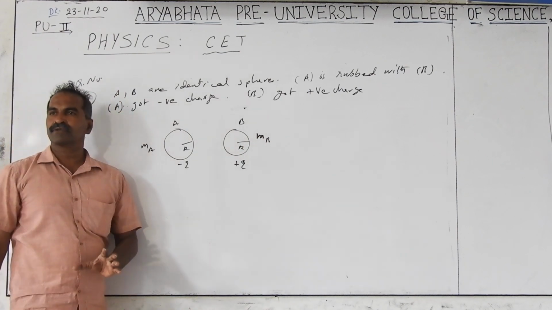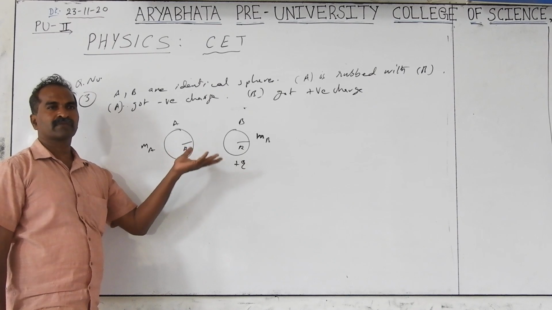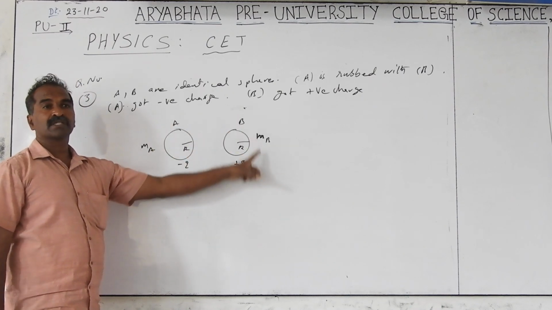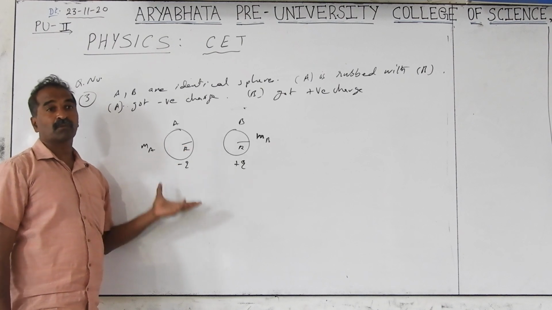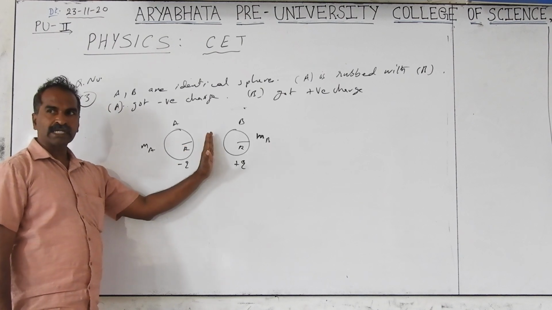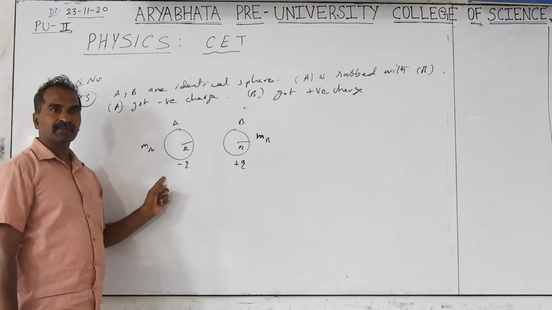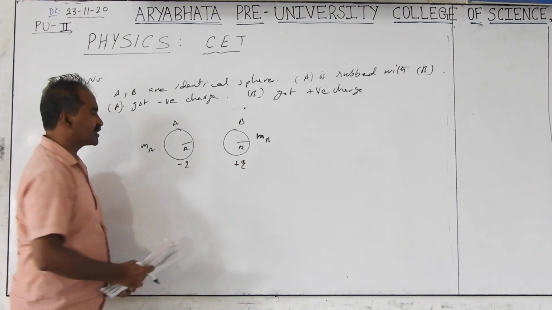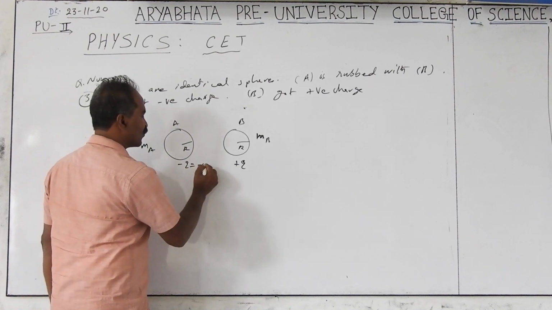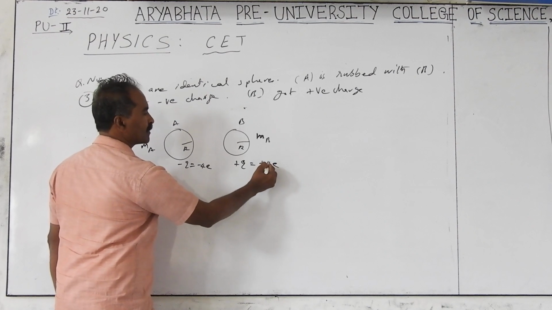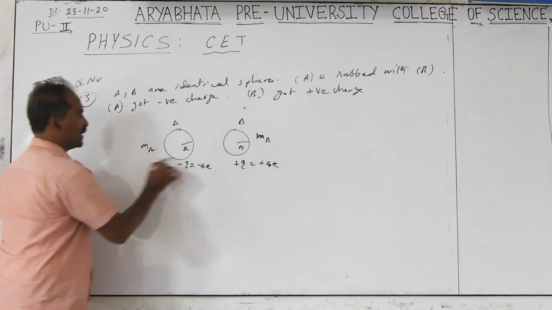Quantization of charge: total charge is a multiple of the electron charge. Conservation of charge is what? Total charge is always constant. Initially both are neutral, now also both are neutral. If 4 electrons are gained here, negative charge means extra electrons gained, then 4 electrons are lost here. So this is minus 4e, then this is equal to plus 4e.